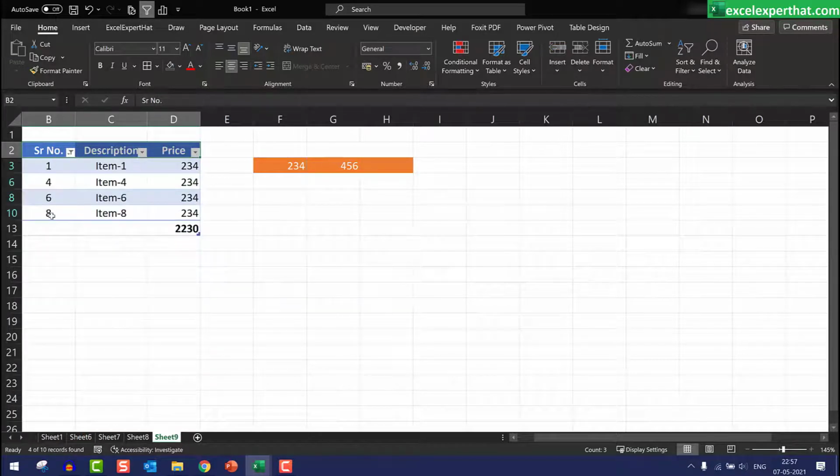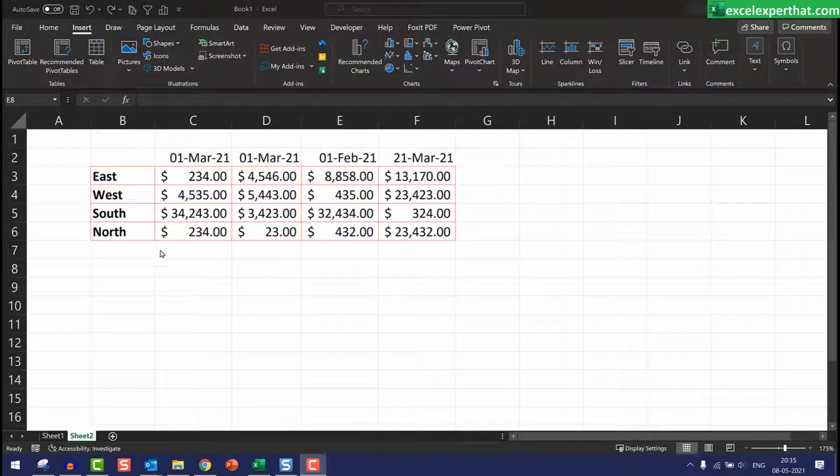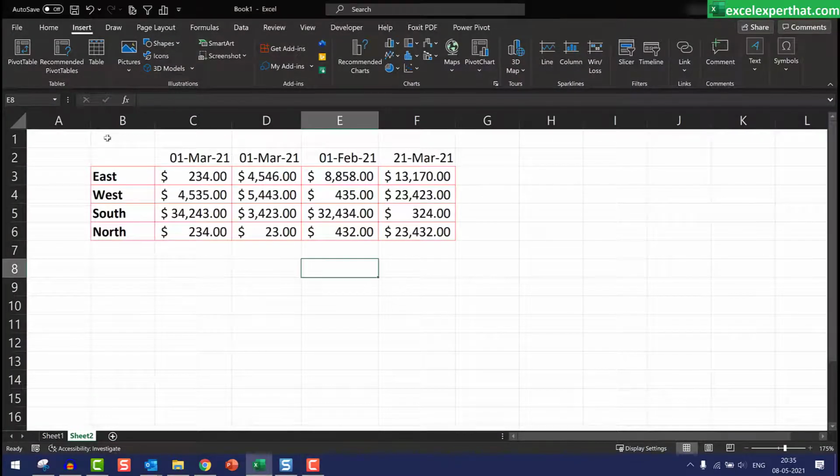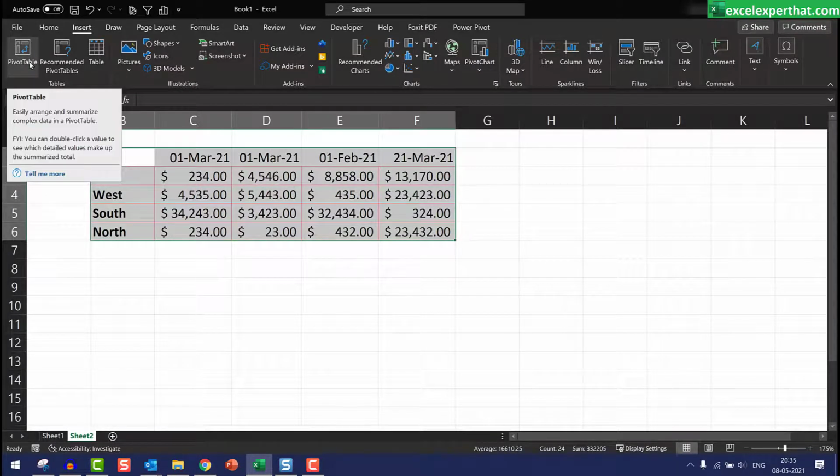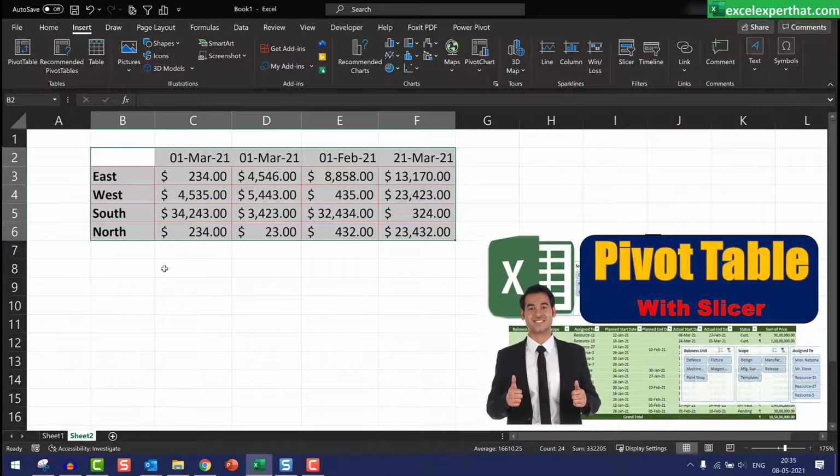So this is a home tab guide. Now we will see the insert tab. In the insert tab, here you have a pivot table. You can select any data table and click on pivot table and you will get a pivot table. On the pivot table, we have made a separate detailed video. Please do watch that video.